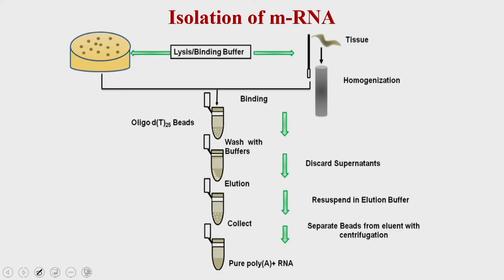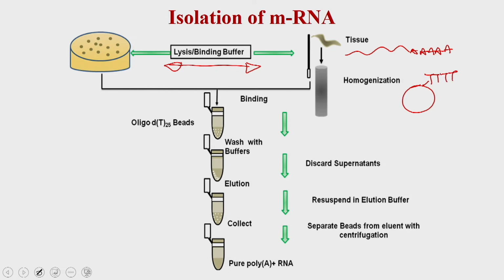For that, first you isolate the cells, then you put them in the lysis buffer, and that lysis buffer is going to lyse the cells and release your messenger RNA. So, imagine that you have isolated the messenger RNA, which contains a poly A tail on the other end. Then you take the agarose beads, or the sugar beads, and these beads are going to have a poly T sequence.